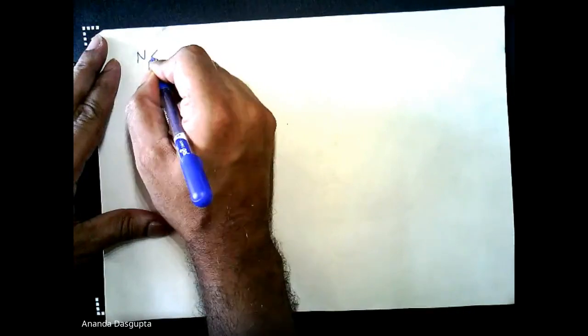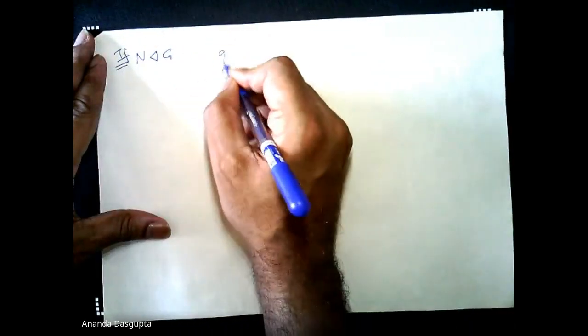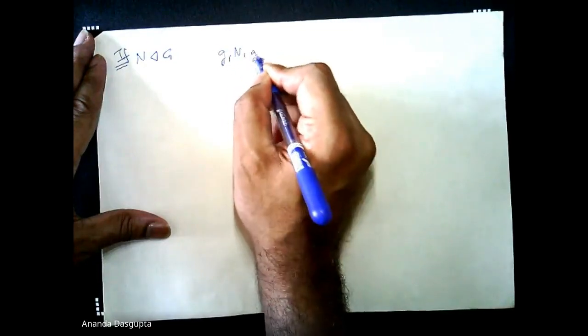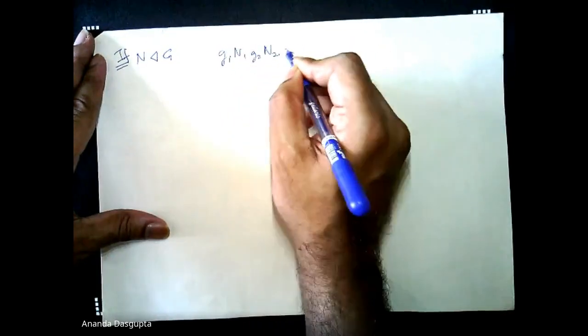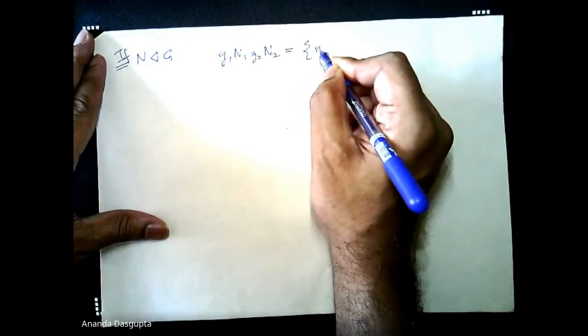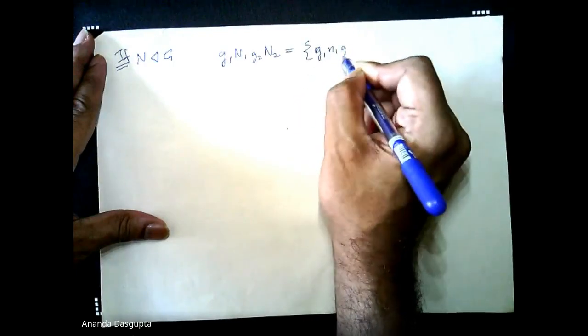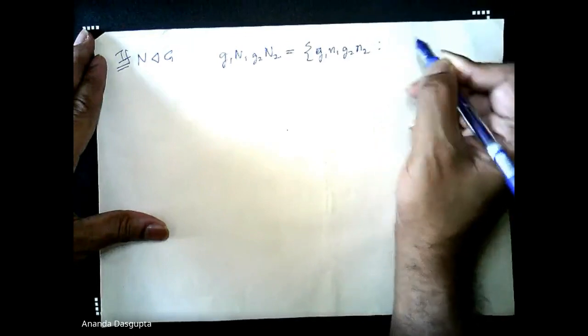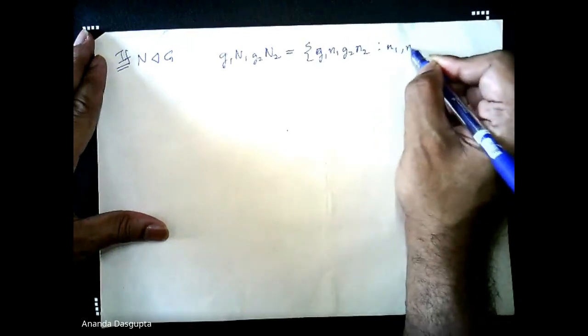So if N is a normal subgroup, and thankfully there is a notation for normal subgroup, this triangle with the narrow end pointing towards N is the notation for N being a normal subgroup. So if this is true, then G1N times G2N is made out of elements of the form small g1, small n1, small g2, small n2, where n1, n2 belong to capital N.